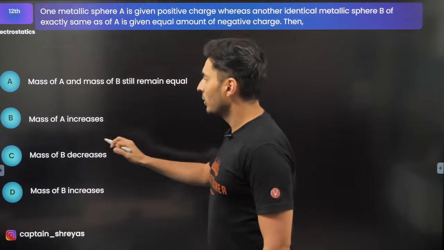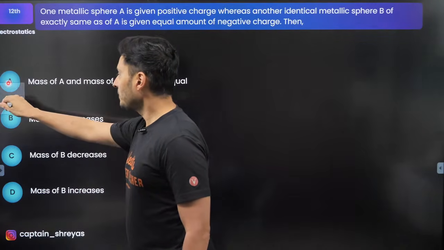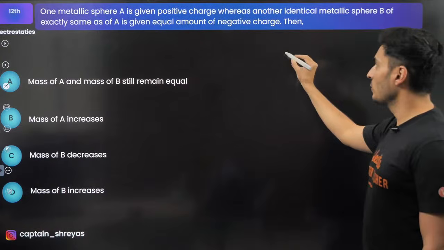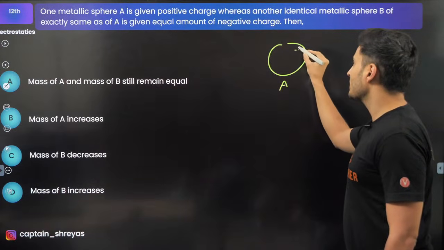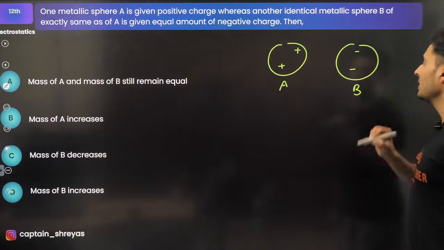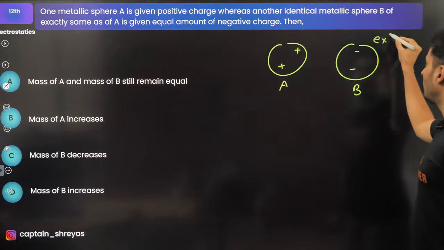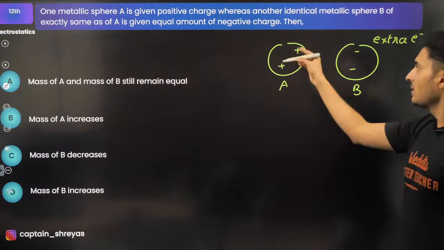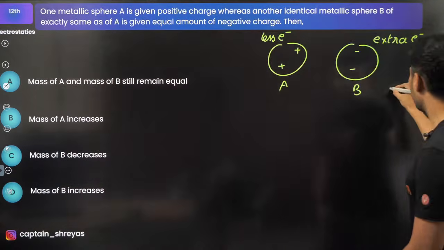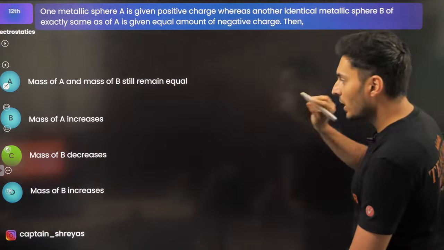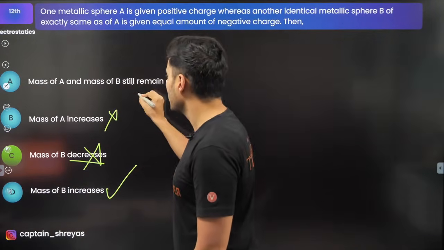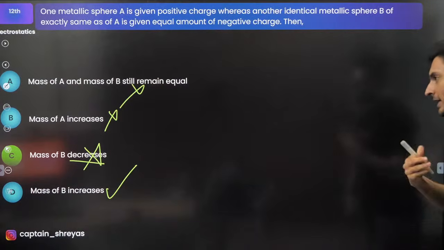So option A, some of you are saying option A. Well, I don't think so, my dear warriors, because think about it. Let me get the pen. If both the spheres are given the same amount, but one is positive and one is negative, when I say sphere A has positive charge and sphere B has a negative charge, that means B has extra electrons, whereas the one which has positive charge has a smaller number of electrons. So the mass of B will increase. So I think here the word decreases is wrong, and this one is correct. This is wrong. I hope this is fine. Let's move on to the next question.